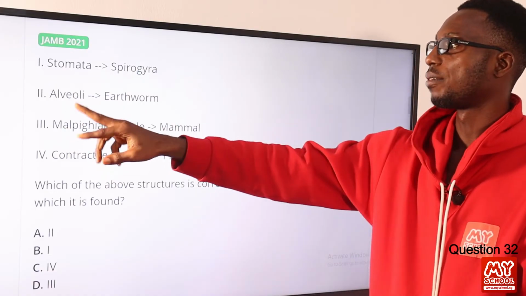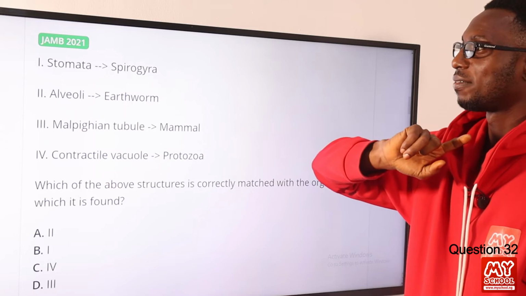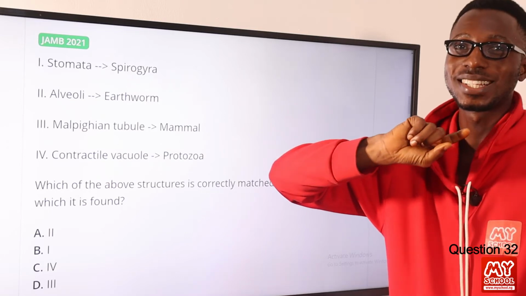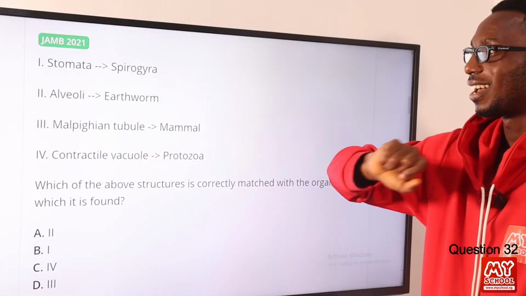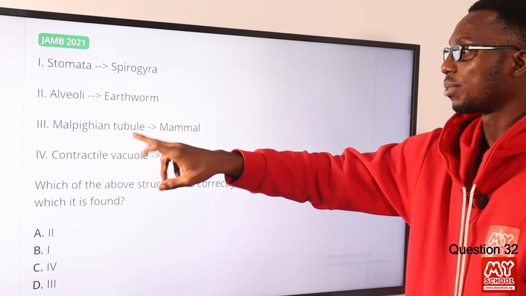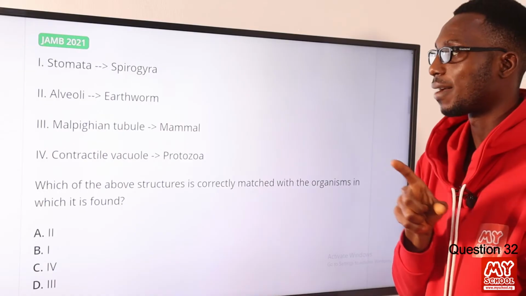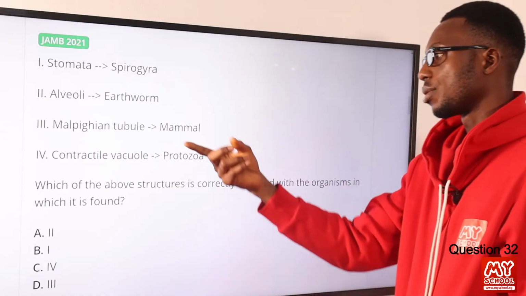Okay, we have the alveoli. The alveoli is actually found in the lungs. That is where gaseous exchange takes place, right? So not in earthworms. So this is out of it. We have the Malpighian tubule that is found in insects. It serves an excretory function, not in mammals.